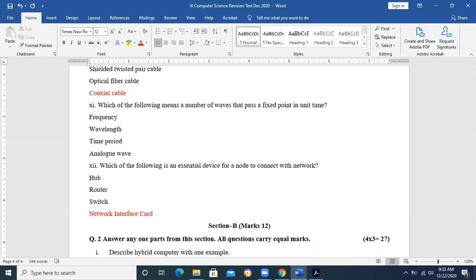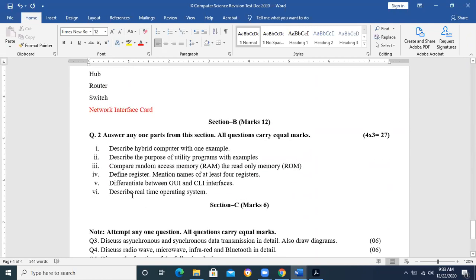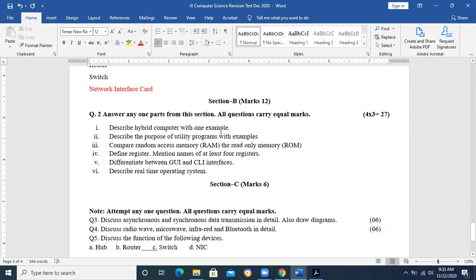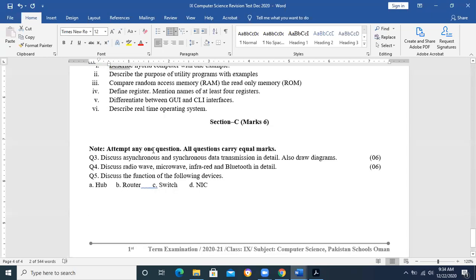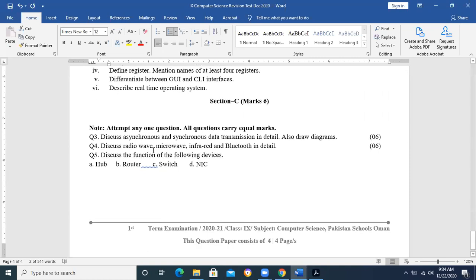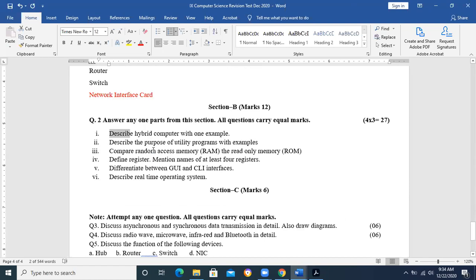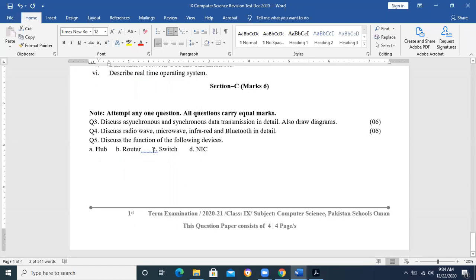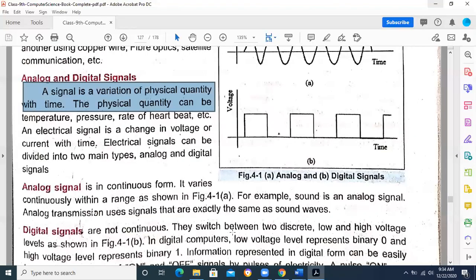So I hope we have seen these questions. Now I had given these short questions in some different parameters. Describe question was there for the hybrid computer, purpose of the utility programs. Comparison, one comparison was there between the but paper 2 is comparatively different over here.